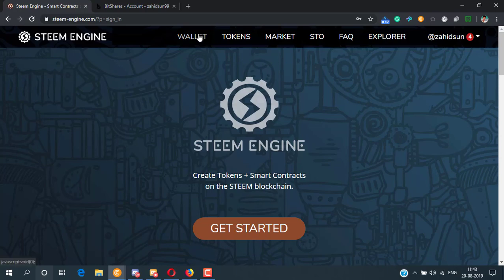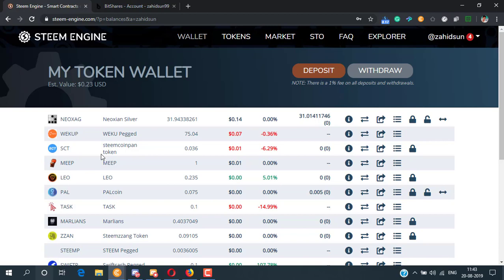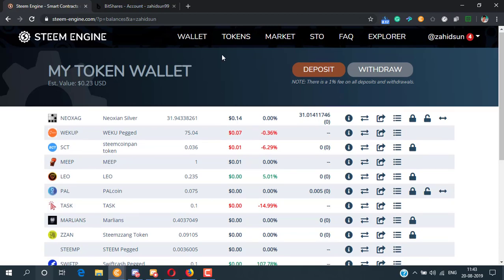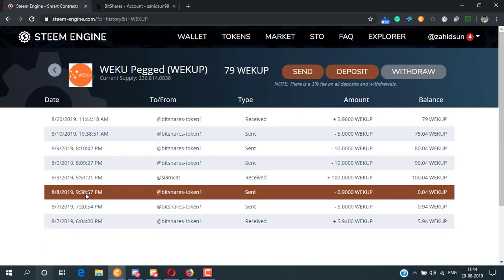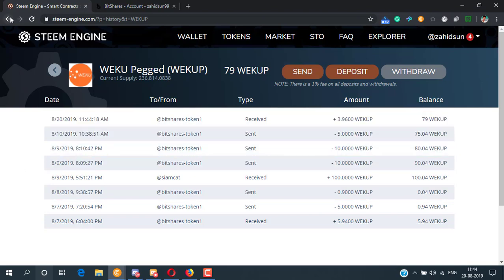After logging in, go to wallet and click show token history in the WeKu Coin row. Now you can see I have received 3.96 coin. Well, we have completed the first part.